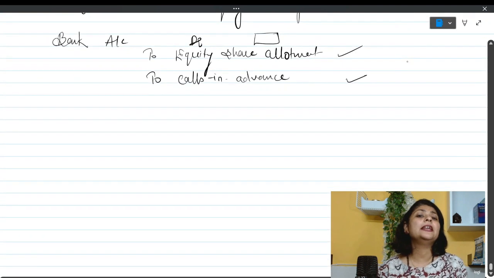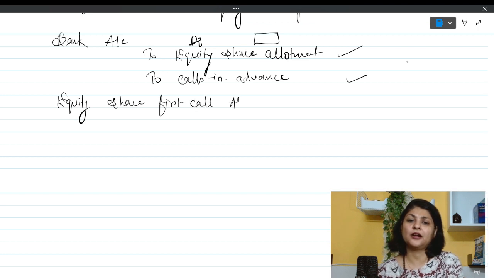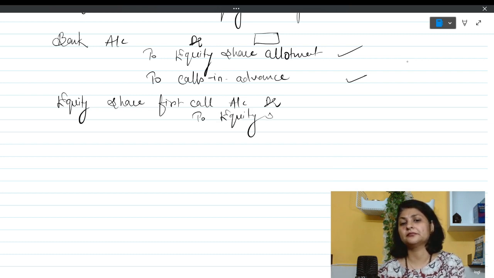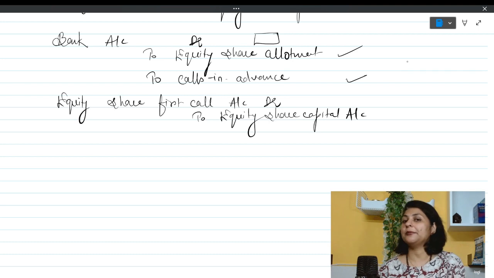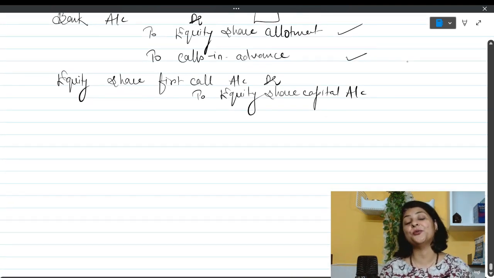So when the allotment, the first call money gets due, the entry will be equity share first call account debit to equity share capital, and at the time of receiving it, we will close the calls in advance account which we had opened earlier.